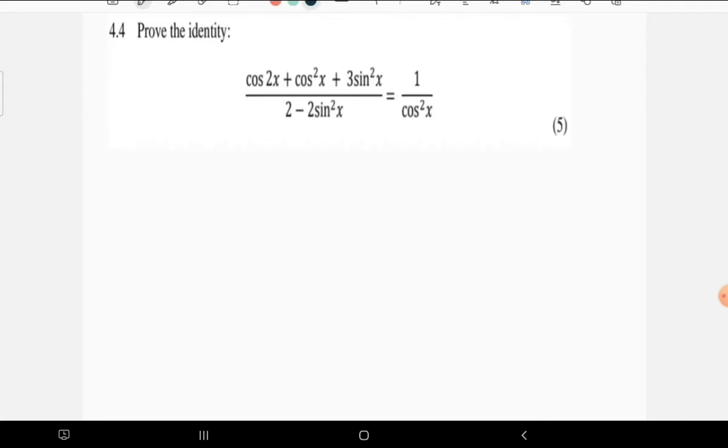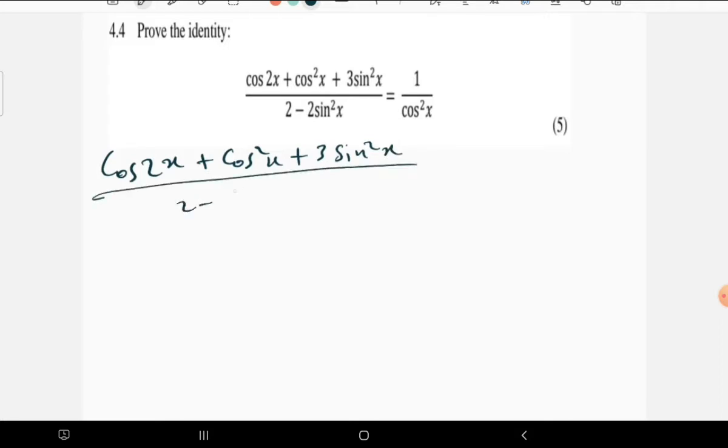We have cos 2x, then plus cos squared x, then plus 3 sine squared x, all divided by 2 minus 2 sine squared x. We are proving it to be equal to 1 over cos squared x. So this is what we have. So what do we do now?